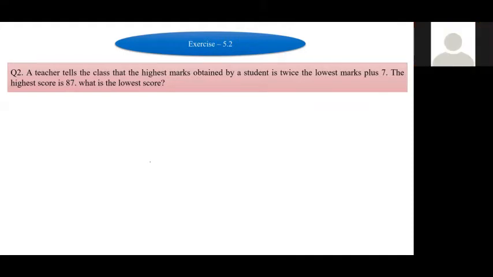Yes, sir. So the question is, a teacher tells the class that the highest marks obtained by a student is twice the lowest marks plus 7.